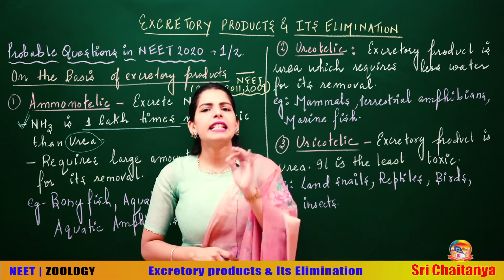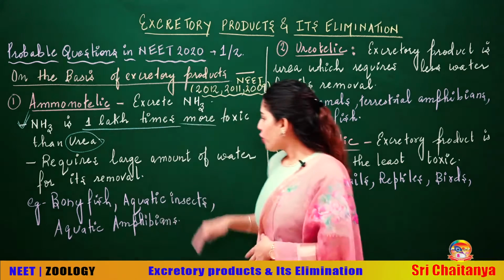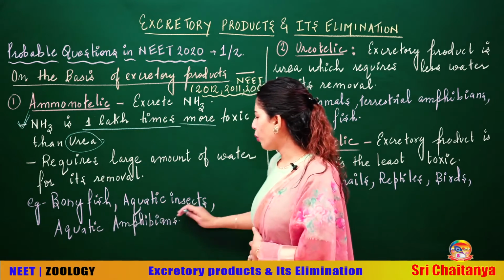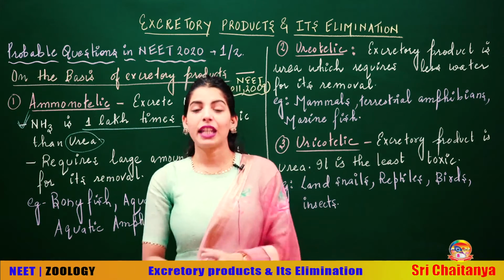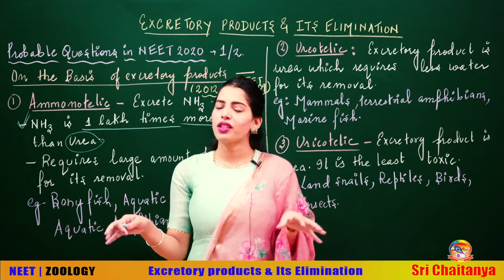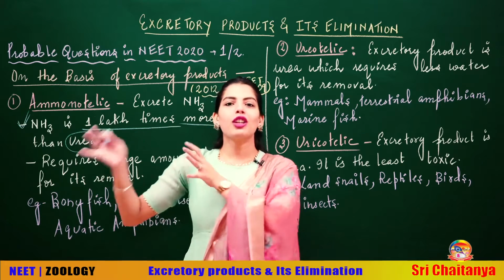Now ammonia easily diffuses across the membrane, like in the case of fish. Talking about the examples, bony fish, aquatic insects, aquatic amphibians, do you see everybody is living in water? So the animals living in water have a large amount of water available, so there is no problem in removing the ammonia using a lot of water.